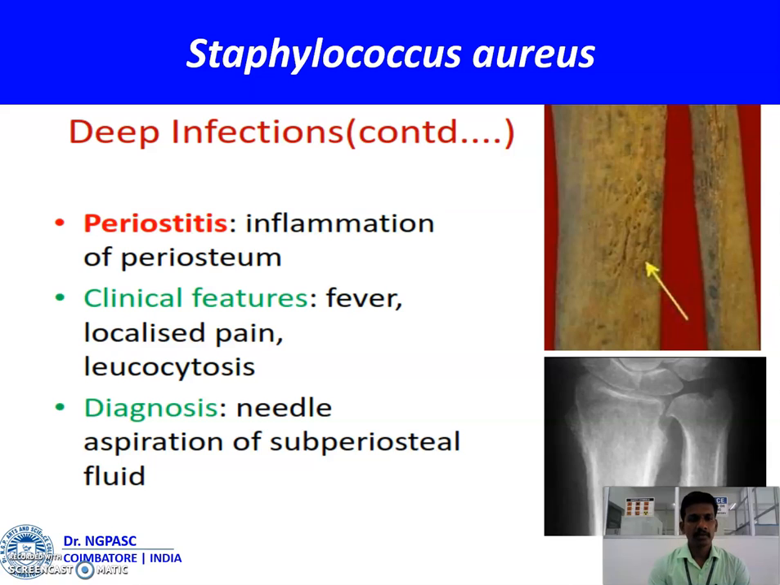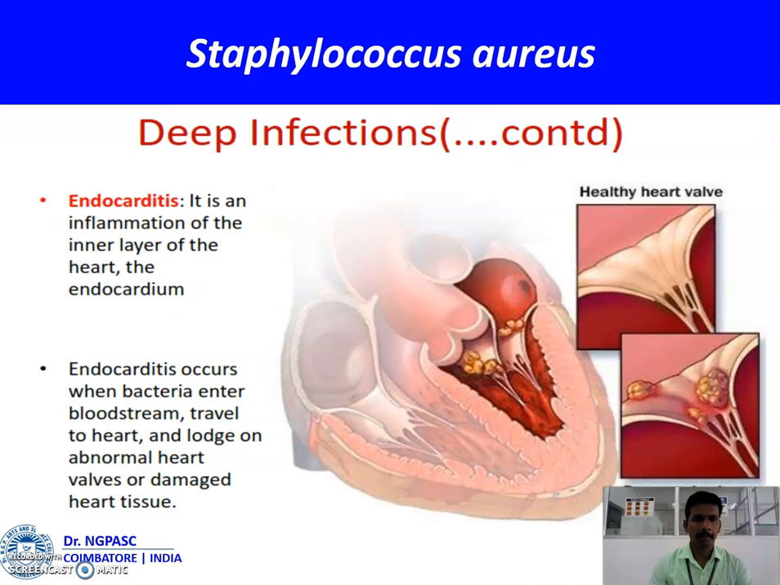Periostitis is inflammation of the periosteum. The clinical features of this: fever, localized pain, leukocytosis. With the help of needle aspiration of the subperiosteal fluids, we can diagnose the deep infection. Endocarditis is an inflammation of the inner layer of the heart, the endocardium. Endocarditis occurs when bacteria enter the bloodstream, travel to the heart, and lodge on abnormal heart valves or damaged heart tissues.